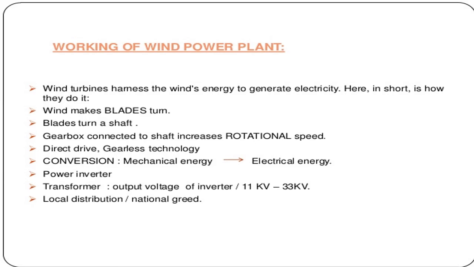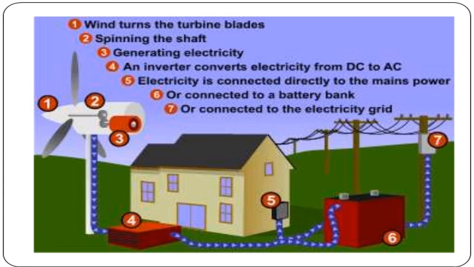Wind turbines harness the wind energy to generate electricity. Wind makes blades turn. Blades turn a shaft. A gearbox connected to the shaft increases rotational speed. Direct drive gearless technology converts the mechanical energy to electrical energy. Power inverter, transformer output to inverter. Local distribution, regional control.